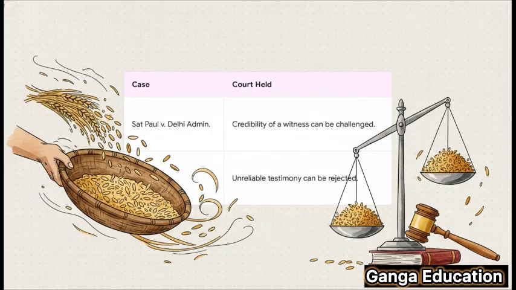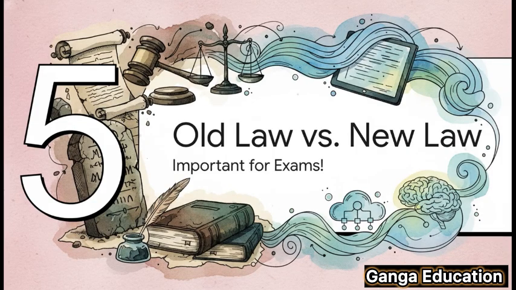So the court established a really important rule here. It said that just because one part of a witness's testimony is proven to be false, it doesn't mean the judge has to throw out everything they said. The court has the power to sift through it all, keep what seems true, and discard what's false. You might have heard of this as the principle of separating the grain from the chaff. It's a huge concept.